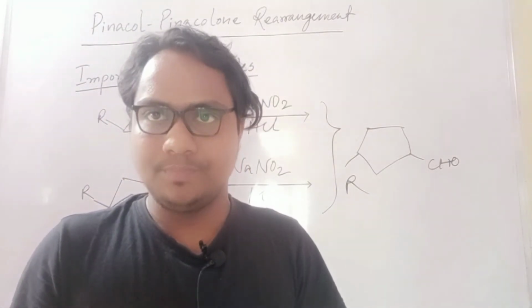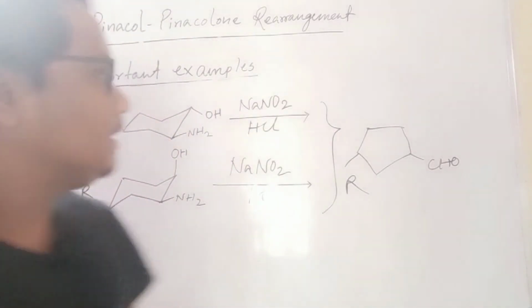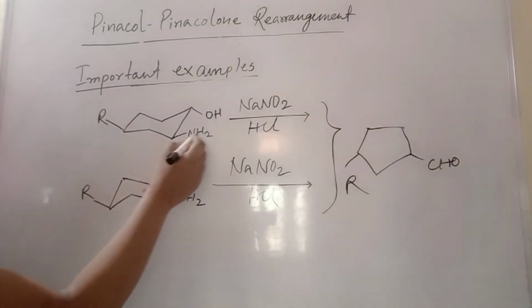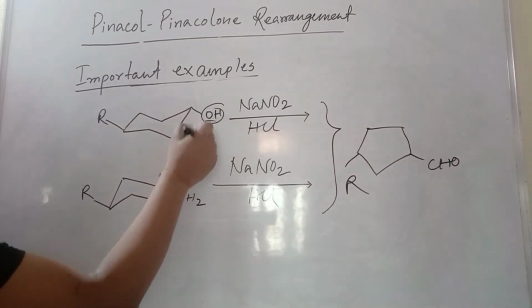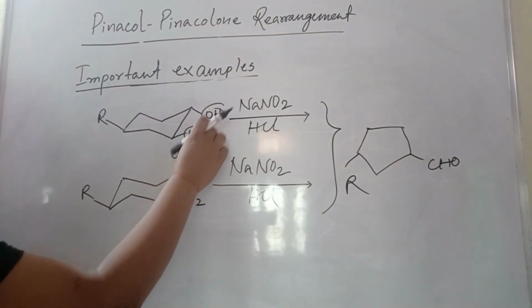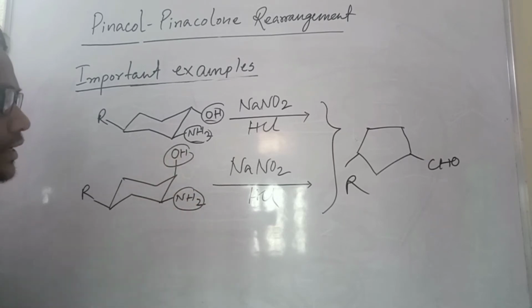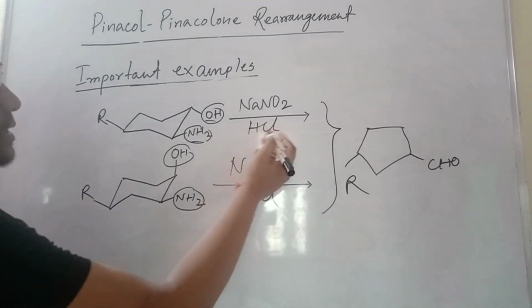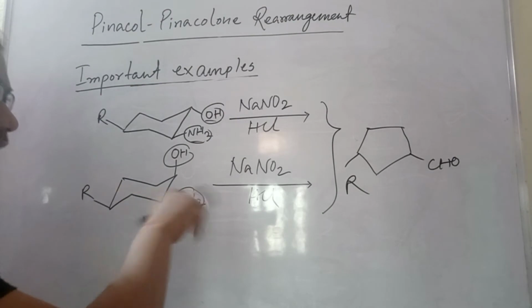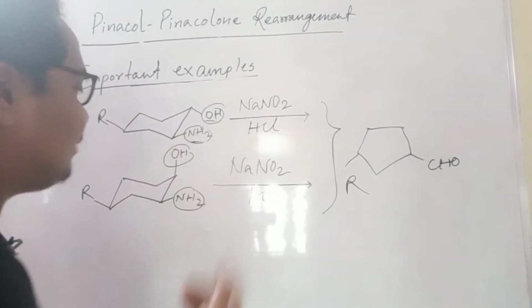So that's why I choose. Okay, so see what happens if we took this cyclohexane-type amino alcohol. Here OH is there, all are equatorial. This is trans and this is cis, one OH and one NH2 equatorial. If you treat it with sodium nitrite and HCl, this gives only one product, not a different product.